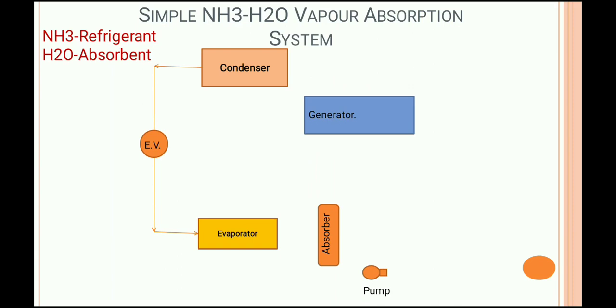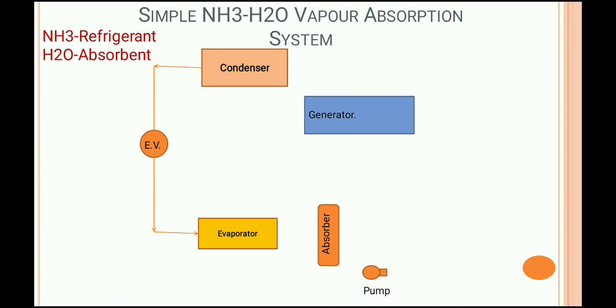First we should know the function of the absorber, the pump and the generator. The absorber is used to absorb the vapor refrigerant and convert it into solution form.